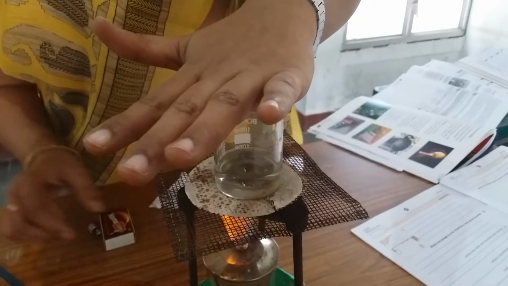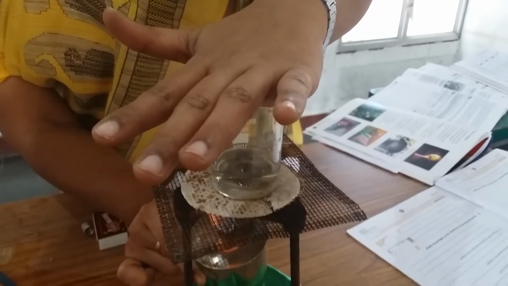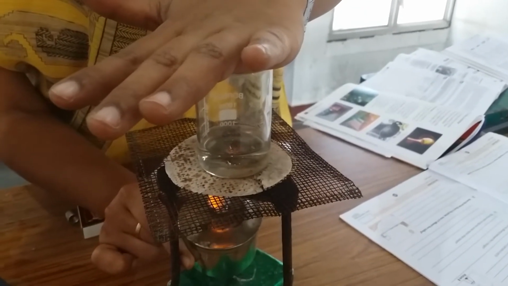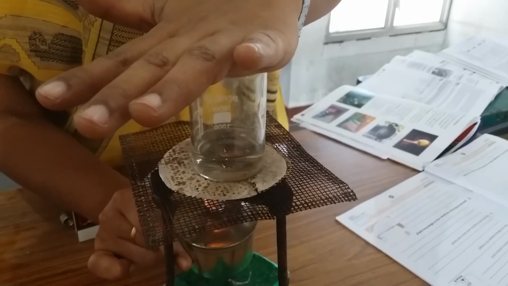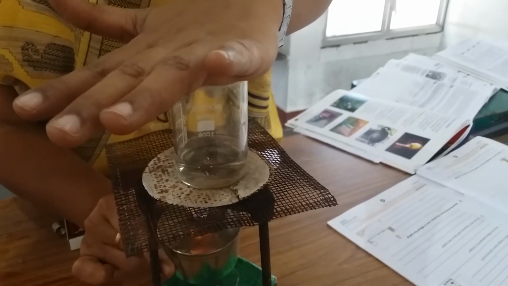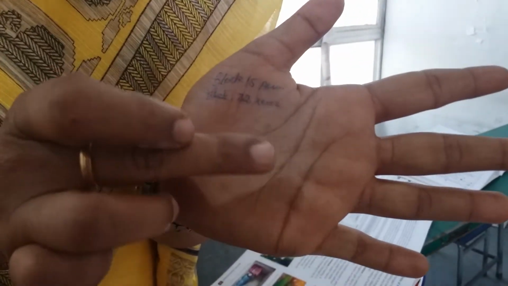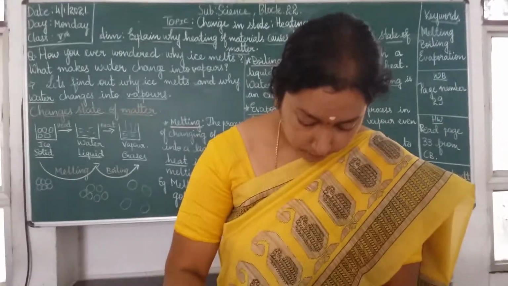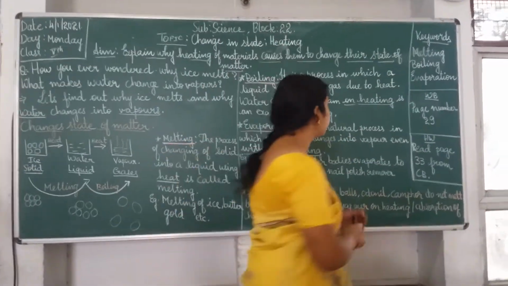So can you see here? If I close this beaker, now I can show you that in my palm there are some water droplets collected. Look here. Can you see some water droplets in my hand? Yes. So this process is known as boiling. Okay, I'll discard this. Now moving on to your board.